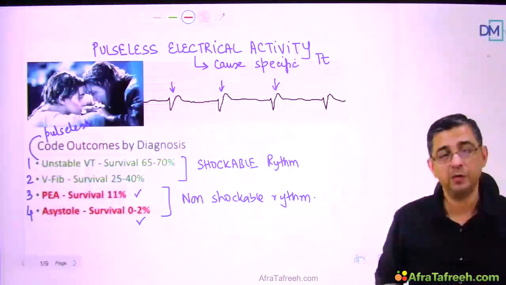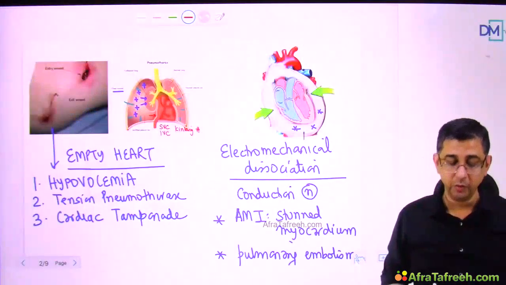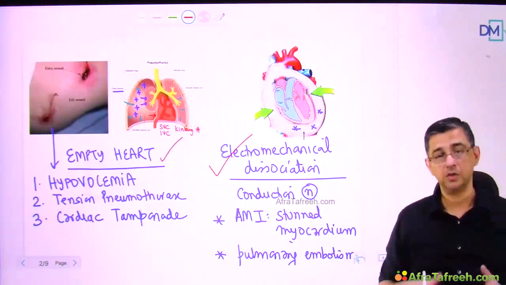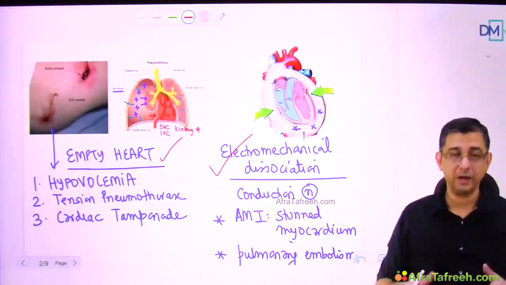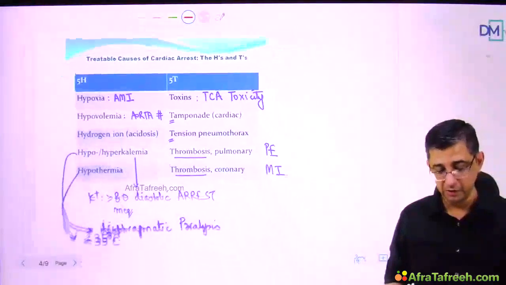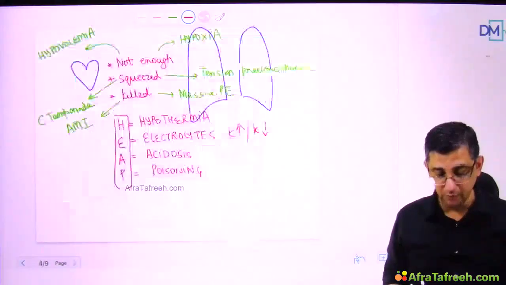So these are the aspects for PEA that you need to remember, especially the causes that I have enumerated before you. And if you just get these words right, empty heart and electromechanical dissociation, you will be able to get a better insight into this topic. If you want to remember it the routine medical college way, the 5H and the 5Ts, that is fine by me. And let's put it practically, because there are 10 causes there, we need to simplify.